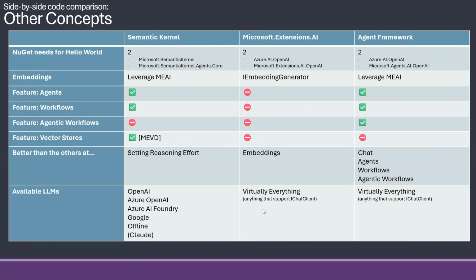Other concepts, well, if we do a little side-by-side comparison, the number of NuGets you need in order to do Hello World is 2 in each one of them. And you can see the names here.